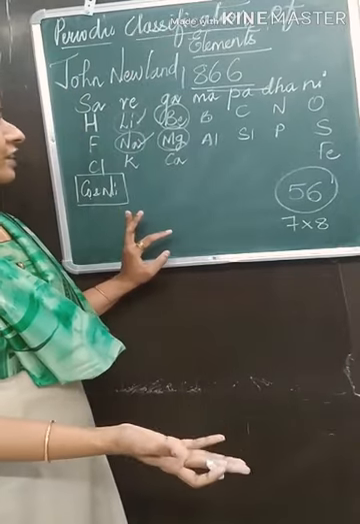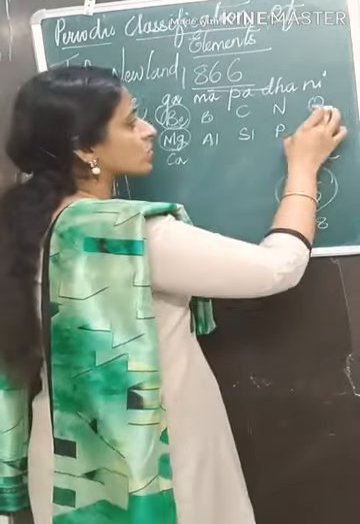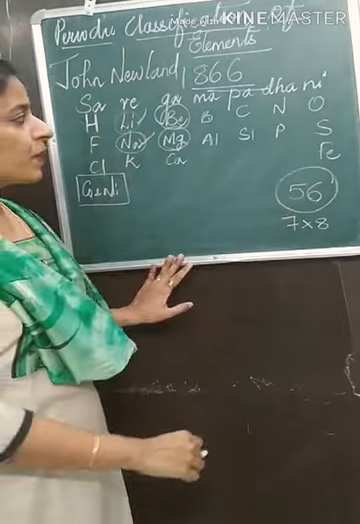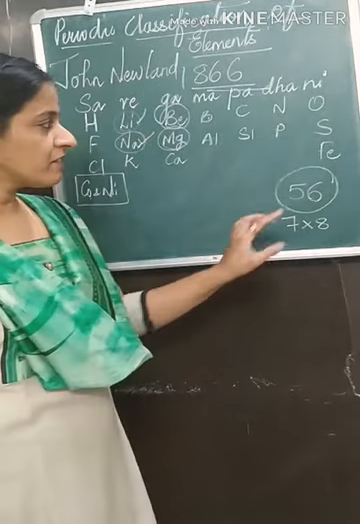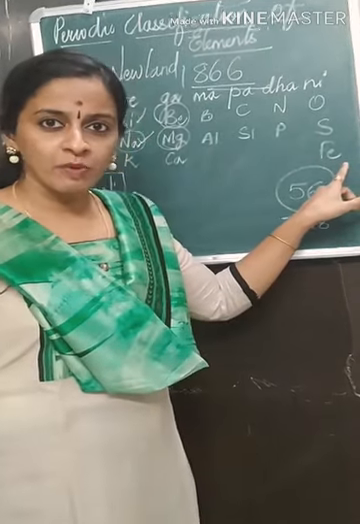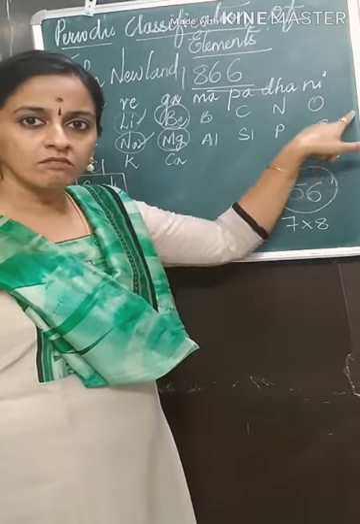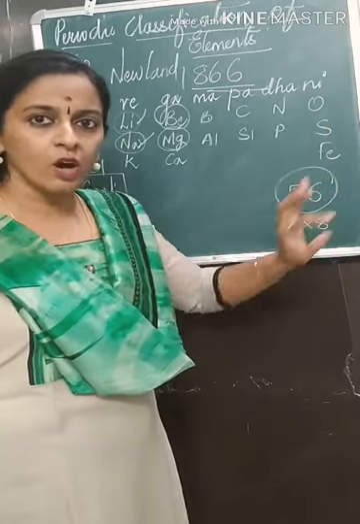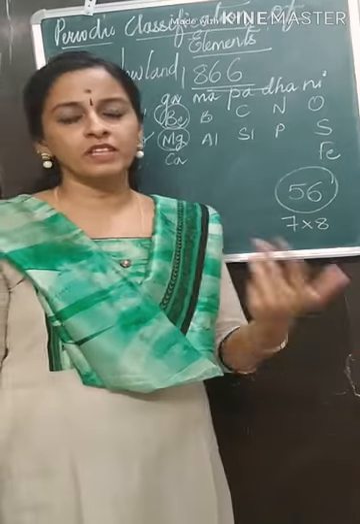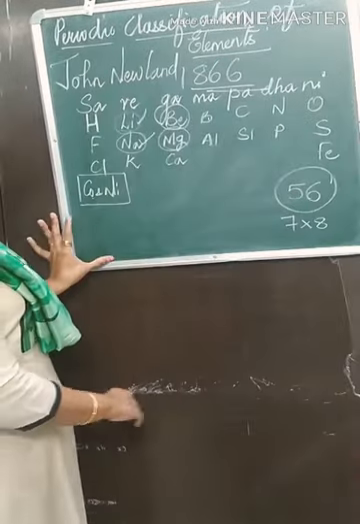There were other defects too, for example, oxygen and sulfur. He placed them with iron. Iron is a metal, but these two are non-metals. So this is wrong. How can the properties of metals and non-metals be the same? That proved to be wrong.